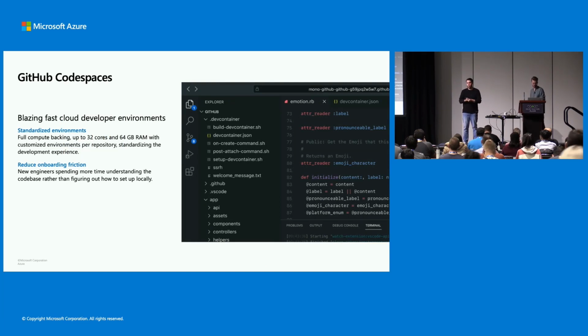Yeah, and so we have a lot of tools that GitHub Codespaces offers. There's your settings sync, there's version control, you have 32 cores and up to 64 gigabytes of RAM and compute. So it's a really powerful editing environment for your development.